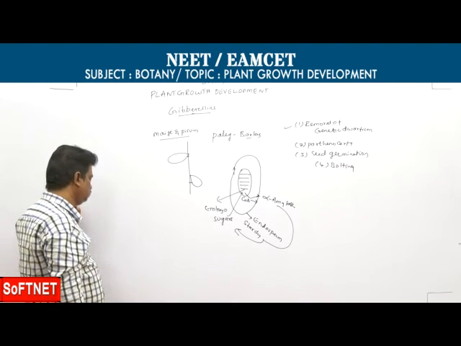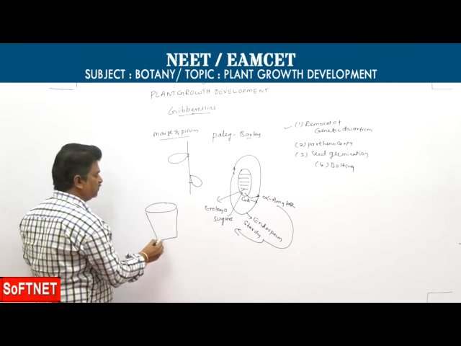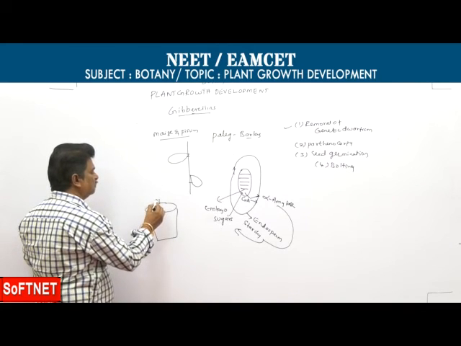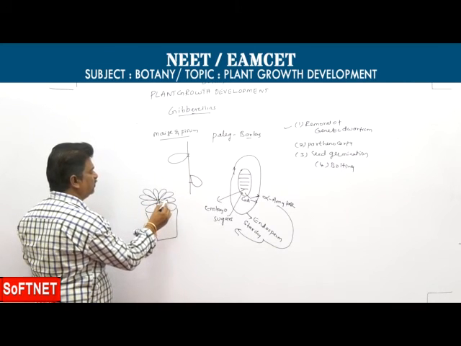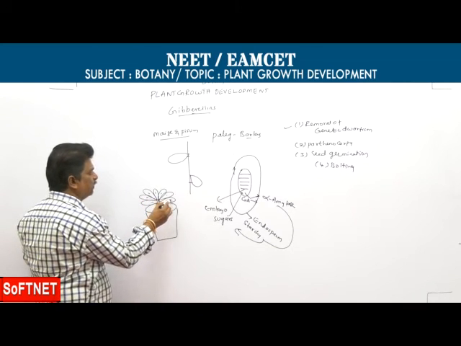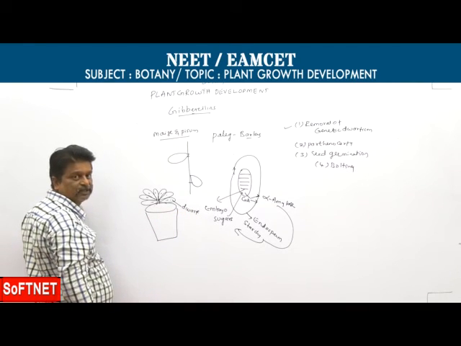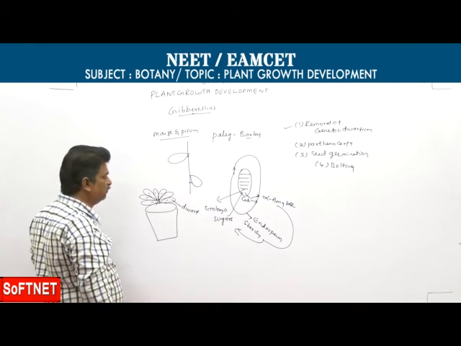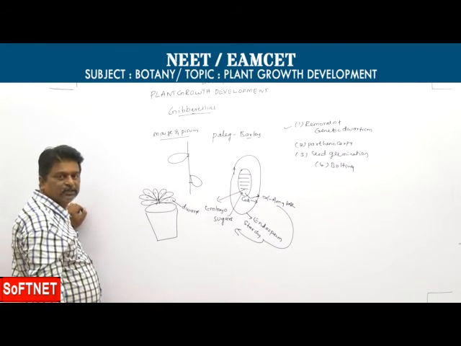Then there are some plants like cabbage and cauliflower. During the vegetative stage, these plants remain dwarf because gibberellins are absent.